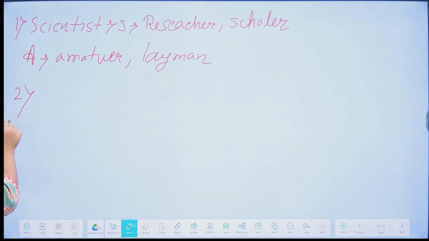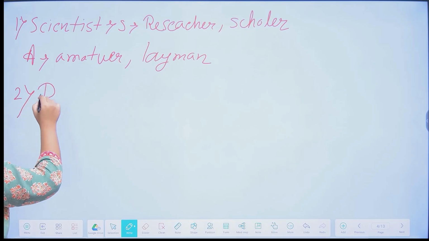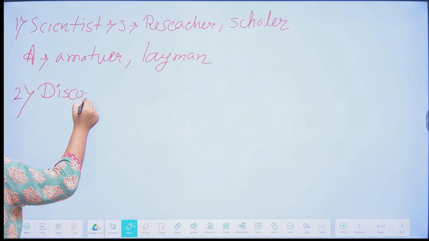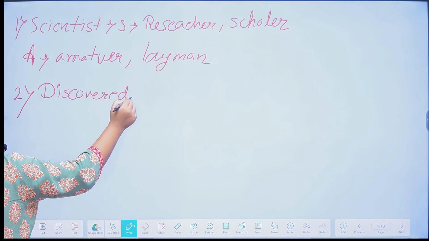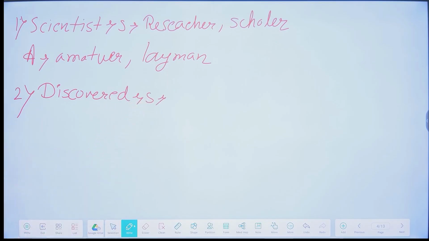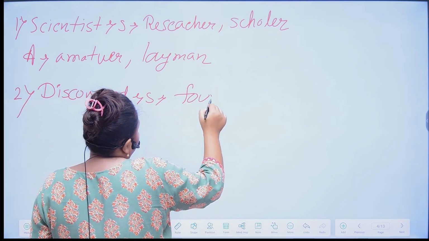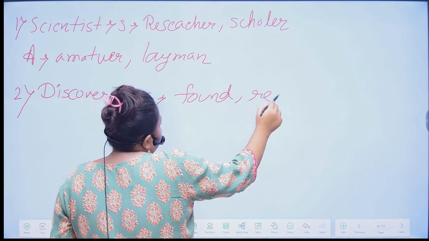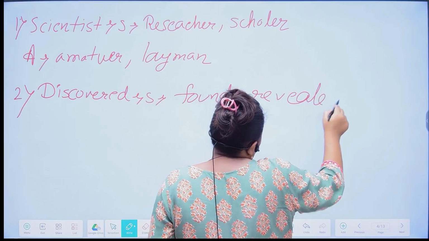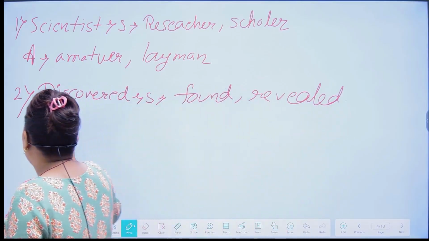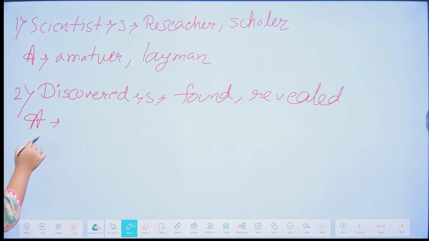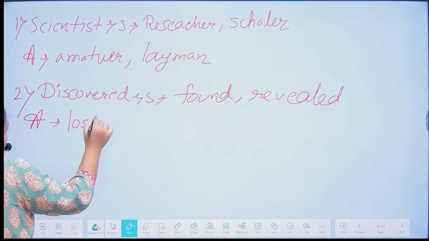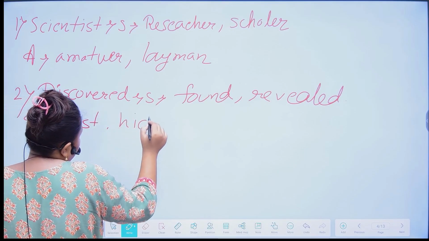Next, question number 2. Next word, discovered. And the synonym of discovered is found and revealed. Next, the antonym of discovered is lost or hid.